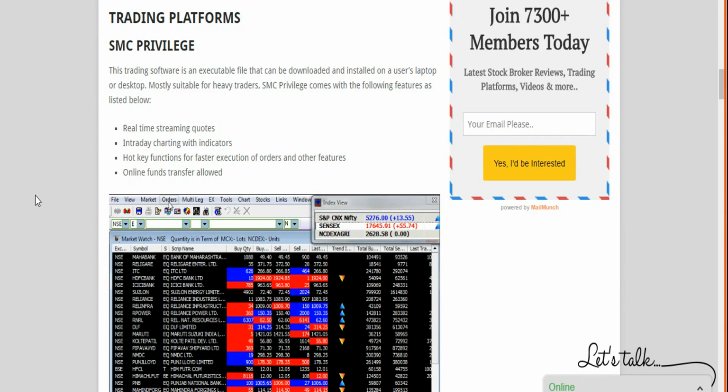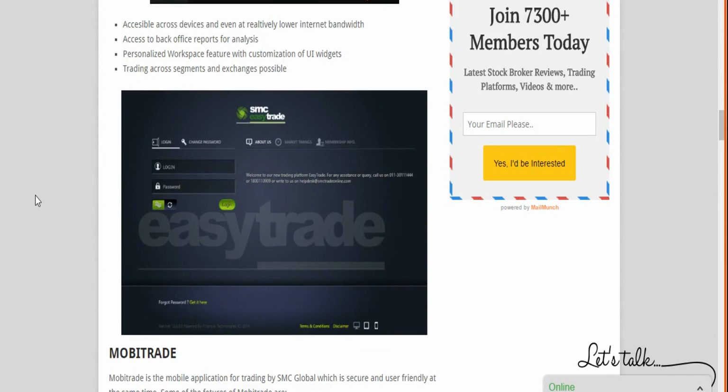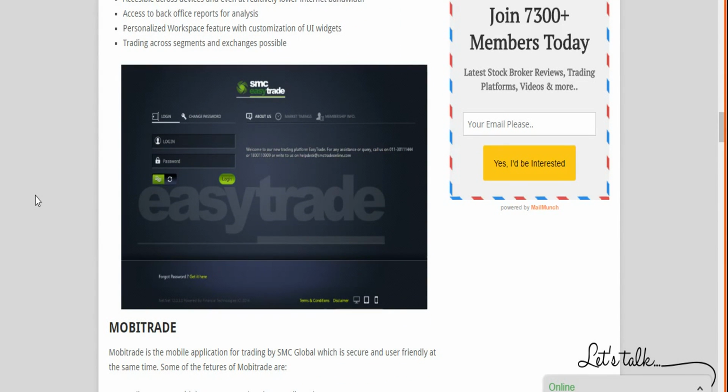Like in the case of their mobile app, they've got a knack of not updating this particular application on a regular basis. However, in this case, the frequency is slightly better, but it can surely be improved from here. And then they have something called Easy Trader. This is a browser-based application. You don't need to download or install anything. Very lightweight, very responsive. That means you can use it across any device with any browser, so there is no limitation there.